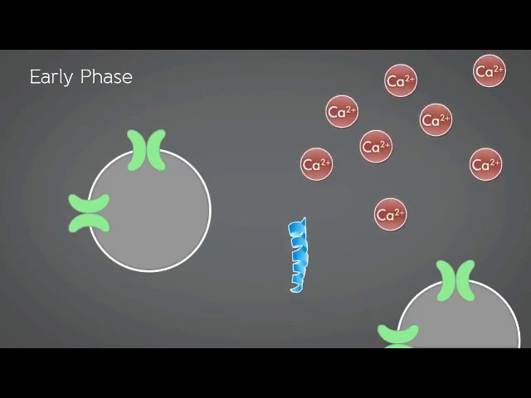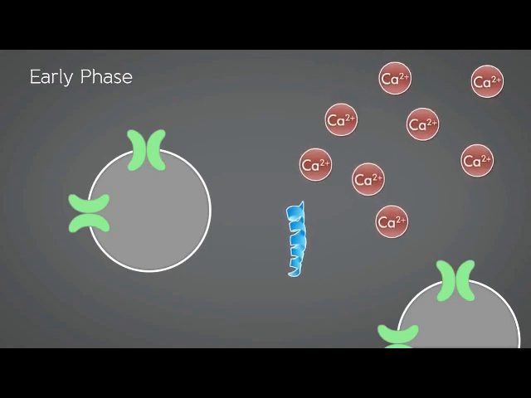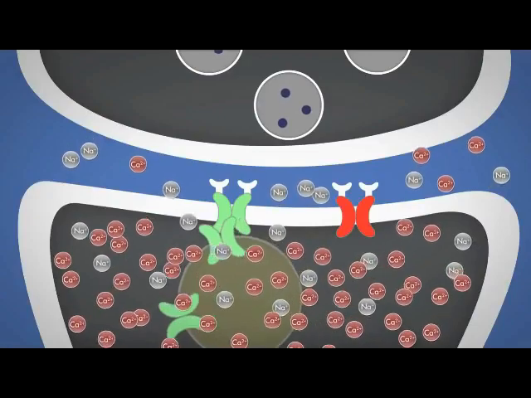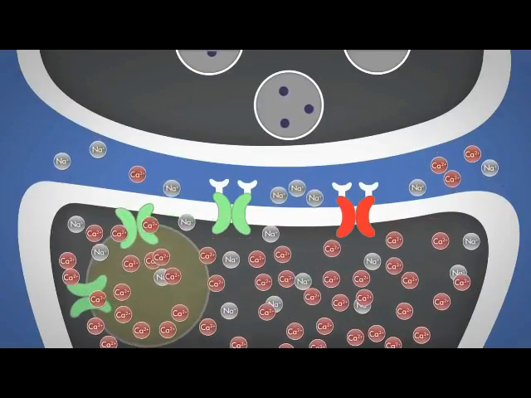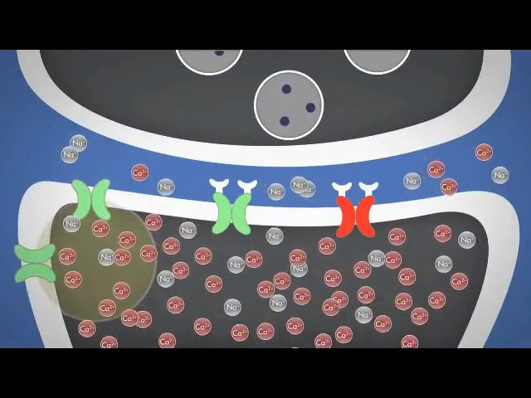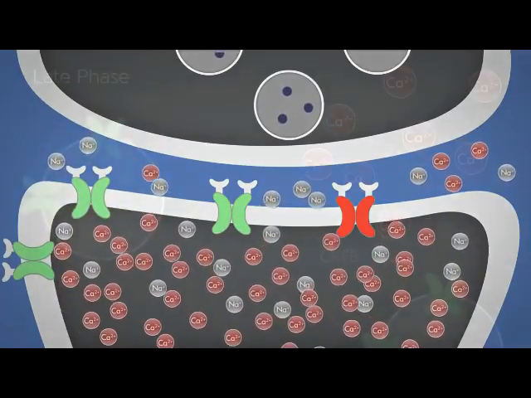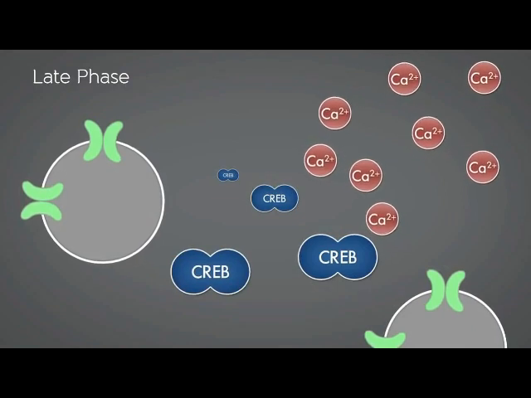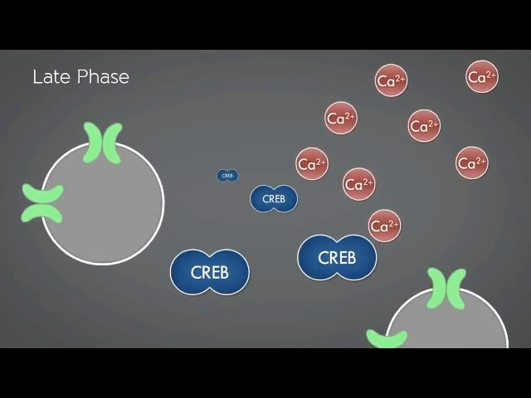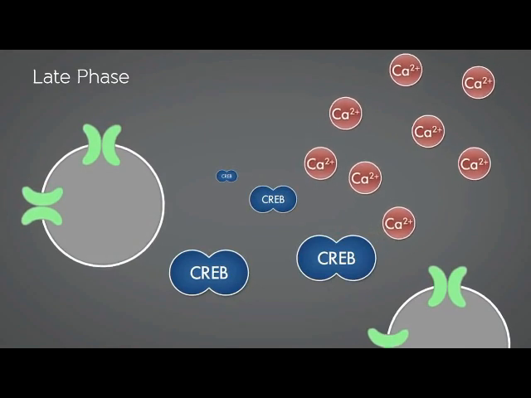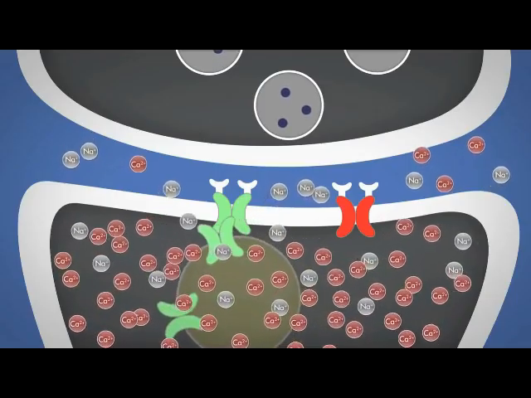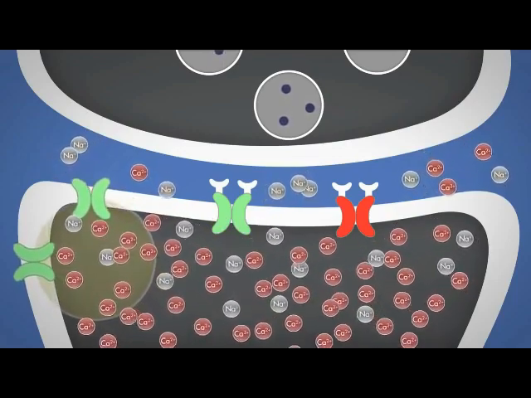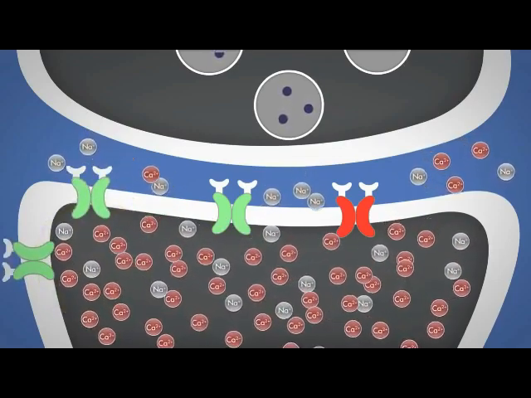During the early phase, the calcium binds to its respective binding proteins and causes the insertion of new AMPA receptors onto the postsynaptic cell membrane at the active CA3-CA1 synapse. This influx of calcium causes an increase in transcription factors, ultimately resulting in gene expression and new proteins to be synthesized. Some proteins resulting from this process include AMPA receptors, which are inserted into the postsynaptic cell membrane at the synapse.